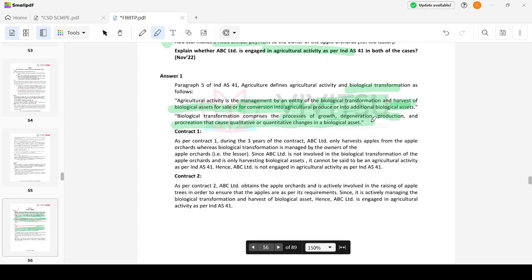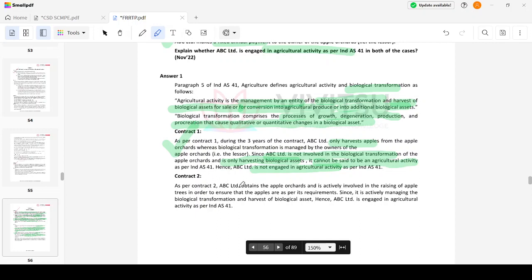Contract 1. See, in contract 1, during the 3 years of the contract, ABC only harvests the apples. It is not involved in the process; actually there is no controlled biological transformation undertaken by the entity. Since ABC Limited is not involved in the biological transformation of the apple orchards and is only harvesting, it cannot be said to be agricultural activity. Hence, it is not engaged in agricultural activity. Clear? I am not involved in the process of controlled biological transformation. That's why this will not be forming part of agricultural activity.